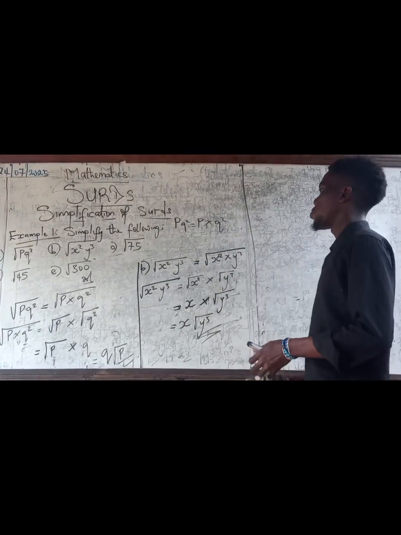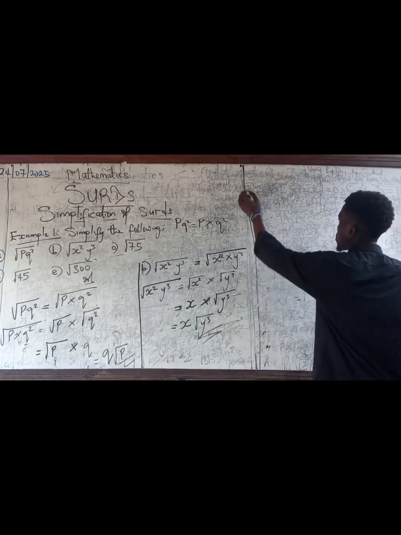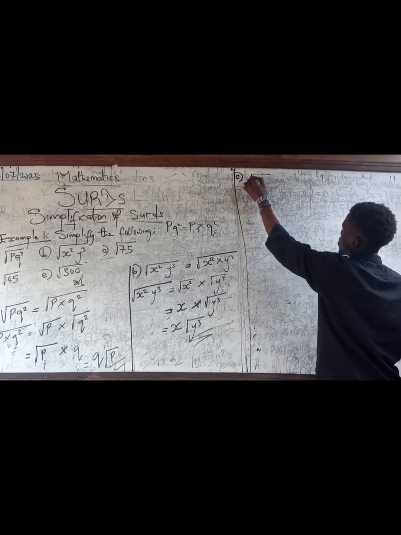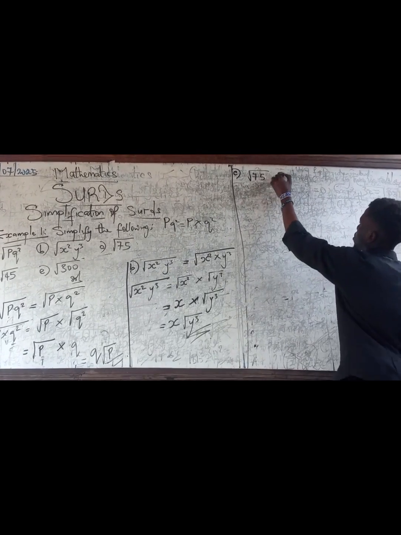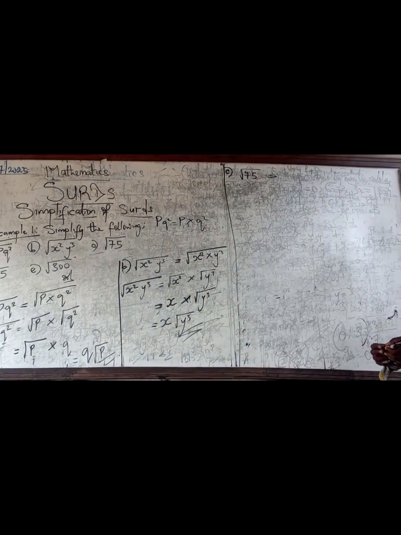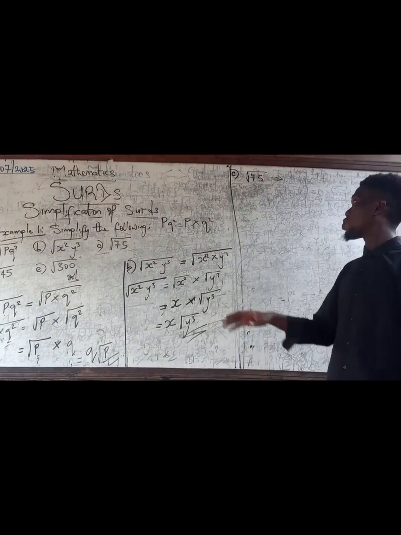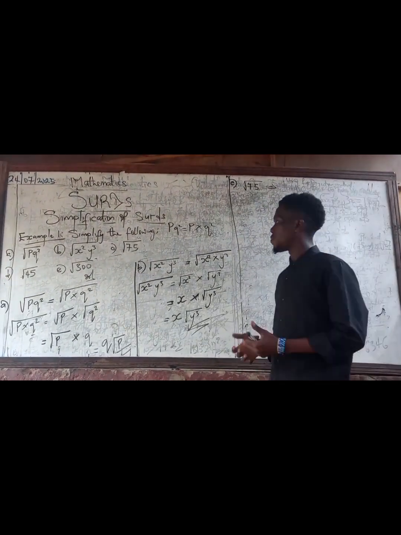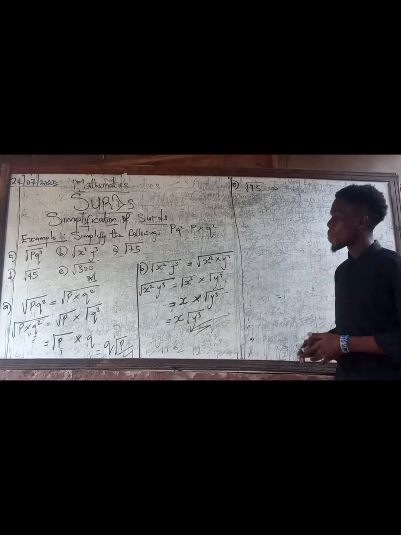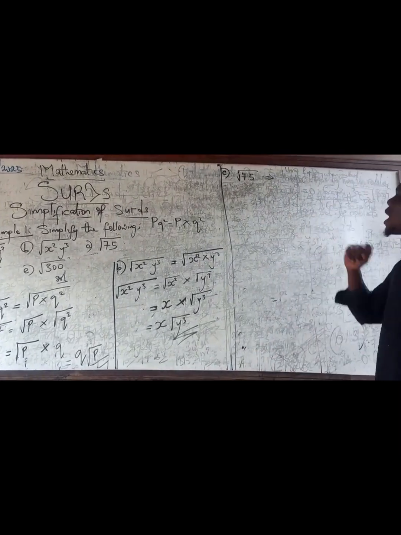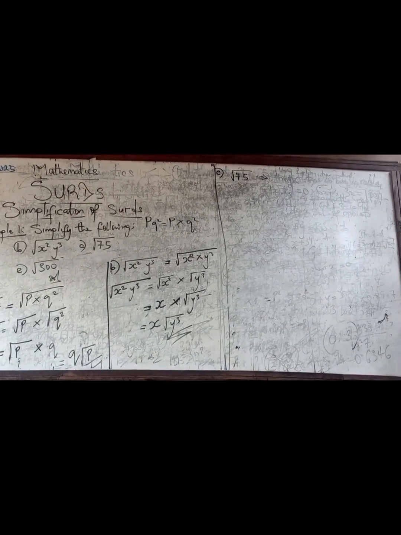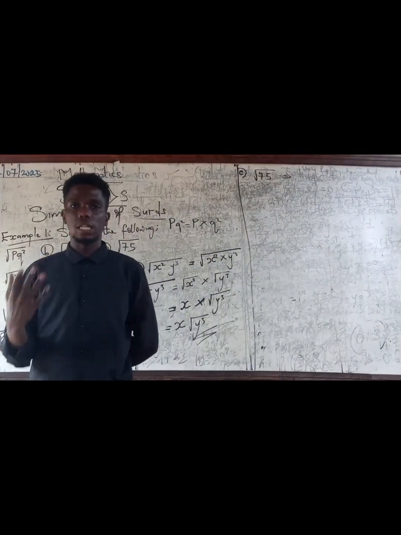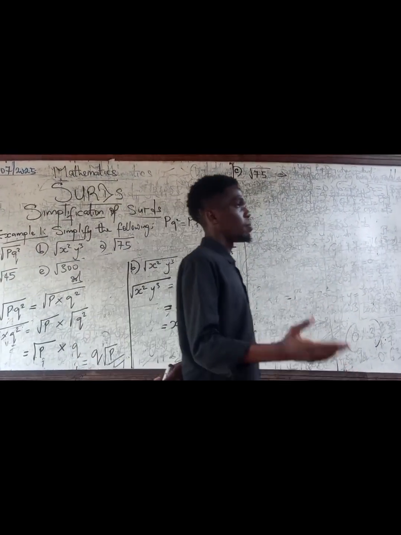So let's take the third one. Now, we have square root of 75. So we've been working with letters and variables. Let's deal with actual numbers. Now, how do we simplify 75? We know that 75 is a surd, right? It's an irrational number. But how do we simplify it?